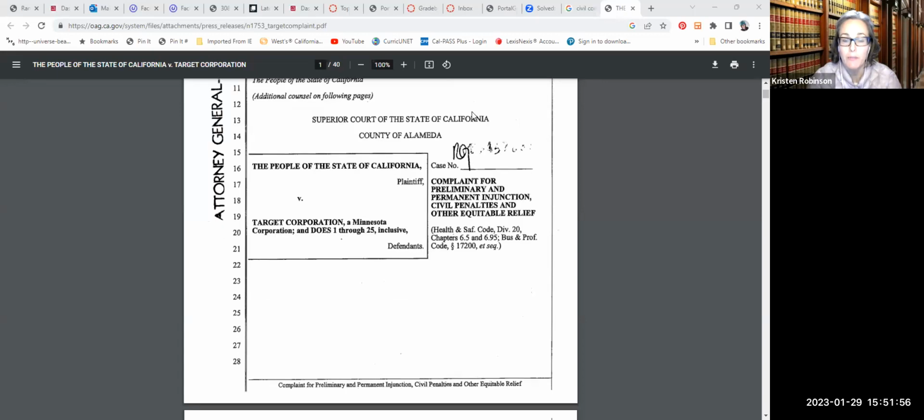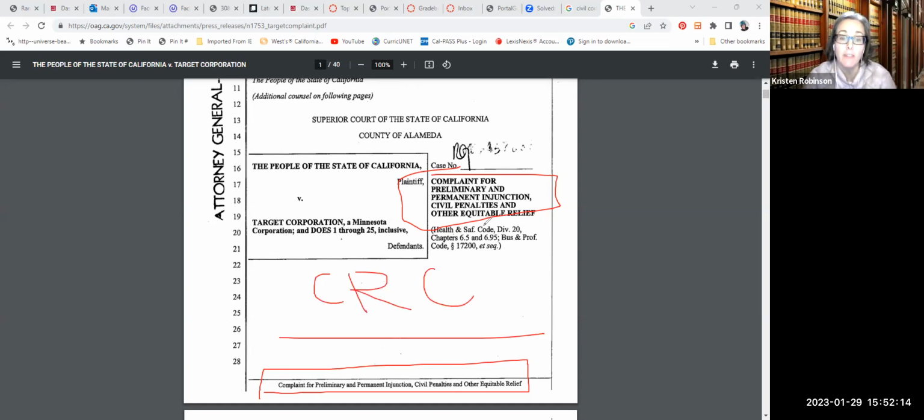I know it's a complaint because it tells me right here in the title of the document. It's a complaint for preliminary permanent injunction. Also, the footer of the document is right here. Now, what's interesting is all of these elements are dictated by the California Rules of Court. So one of the links in our Canvas page includes a link to the California rules. So these aren't my rules. These aren't, you know, Professor Chen's rules or any of your other professors' rules. They're from the California Rules of Court, the CRC.